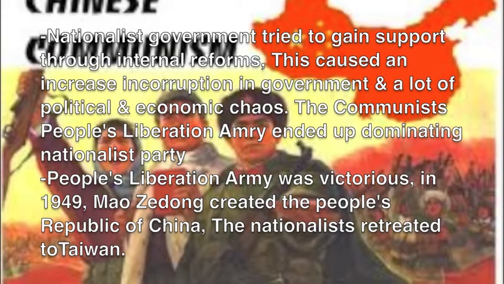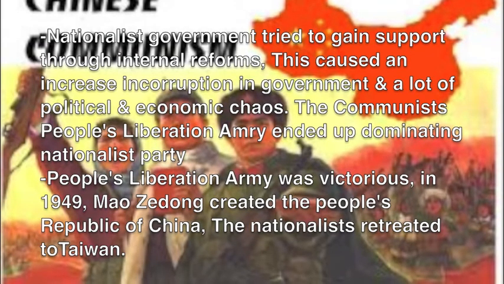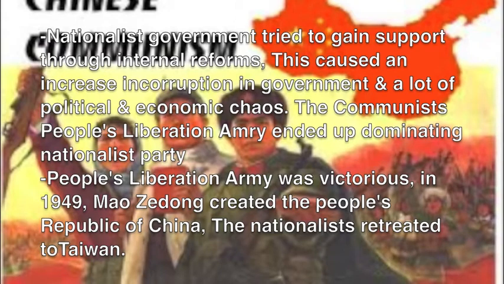A war between the Chinese Nationalist Party and the Communist Party of China began with the breakdown of peace talks between the two forces. The Nationalists had advantages over the Communists because the US supplied them with military equipment. The Nationalist government tried to gain support through internal reforms. This caused an increase in corruption in government and a lot of political and economic chaos.